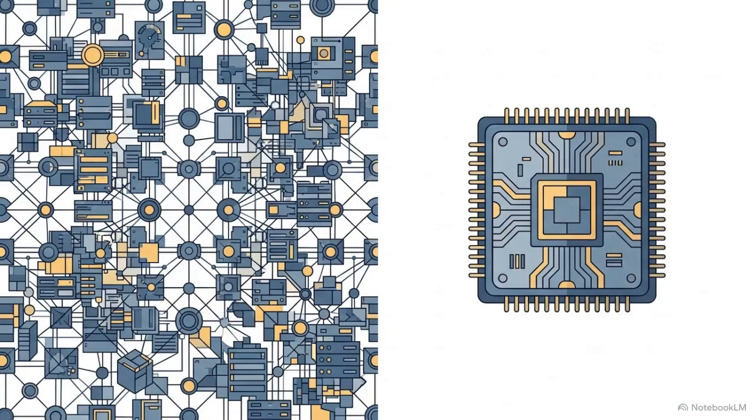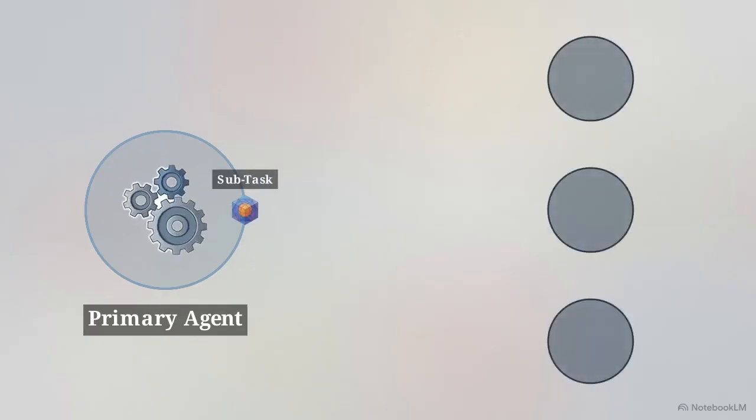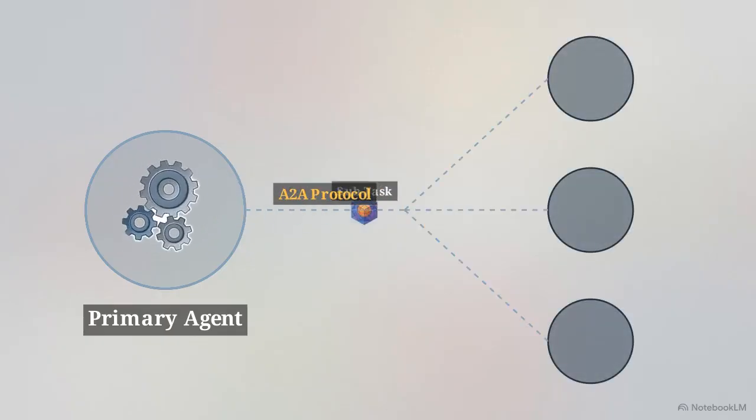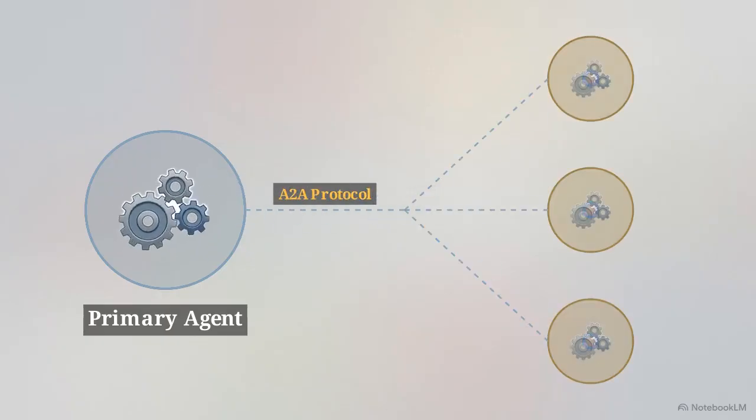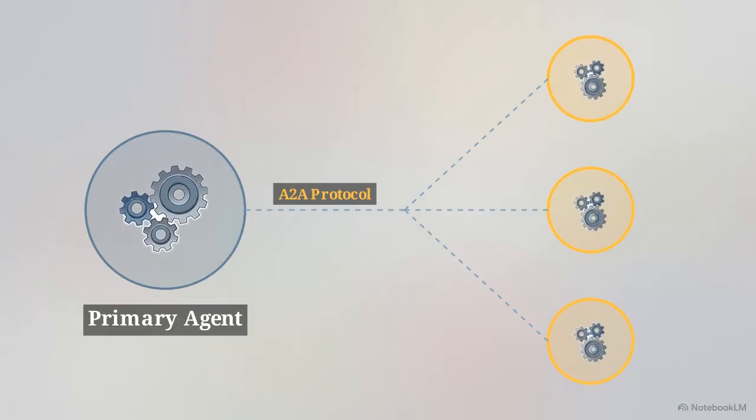But a general-purpose language model isn't necessarily the best tool for comparing microscopic display latencies. Relying on one massive model to do everything is slow and computationally expensive. So the system breaks the job apart using the agent-to-agent, or A2A protocol. This allows our primary shopping agent to securely delegate work to other highly specialized AI models.